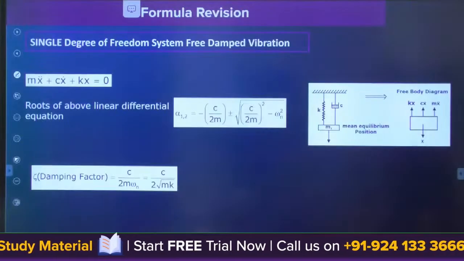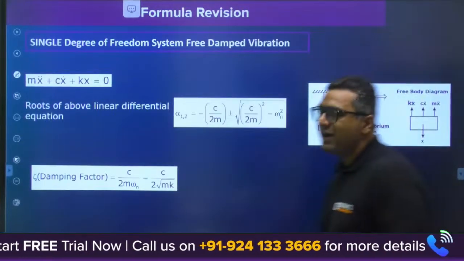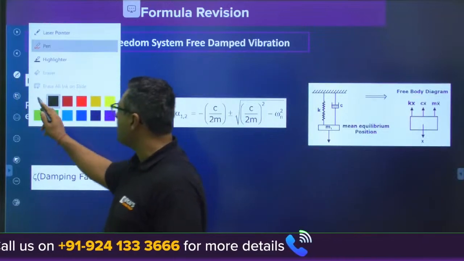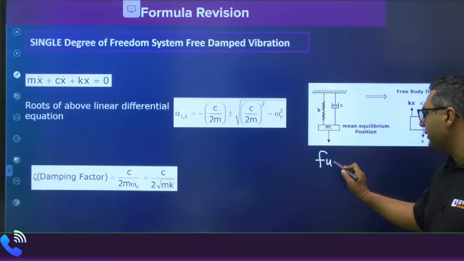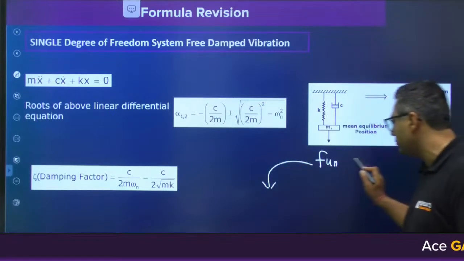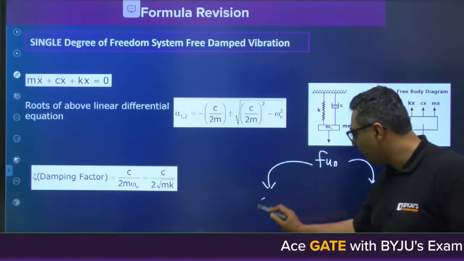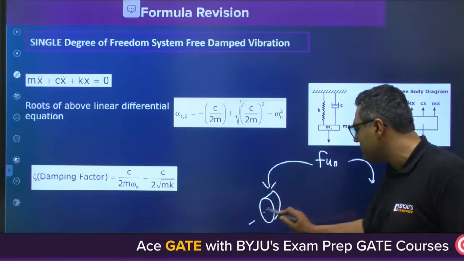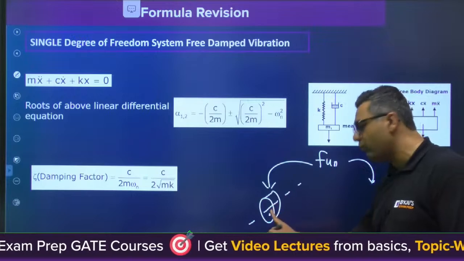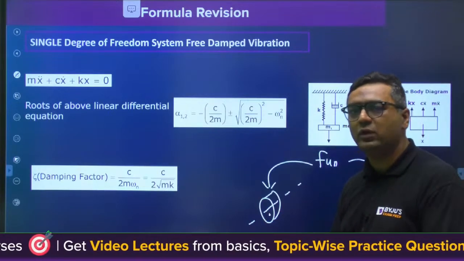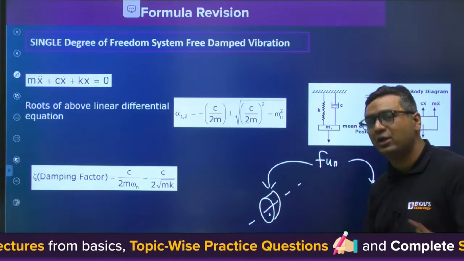Forced damped vibrations. When we are talking about forced damped vibration, now we have unbalanced forces also. Those unbalanced forces come either from rotating masses or from reciprocating masses. If we have rotors rotating, no material is homogeneous and isotropic, so the center of mass does not lie on the geometrical center, the centroid.